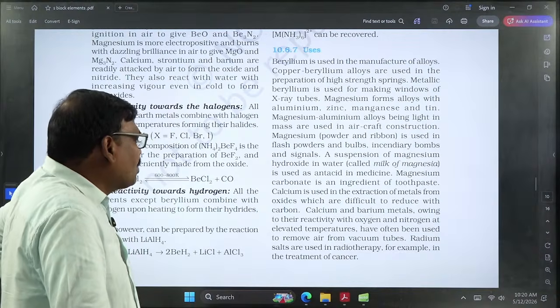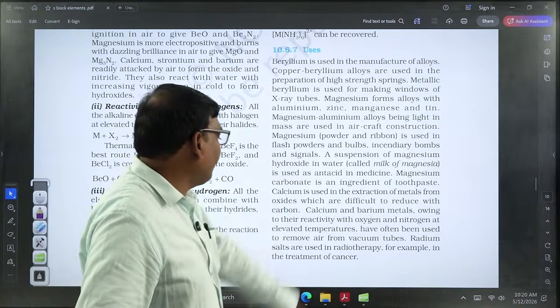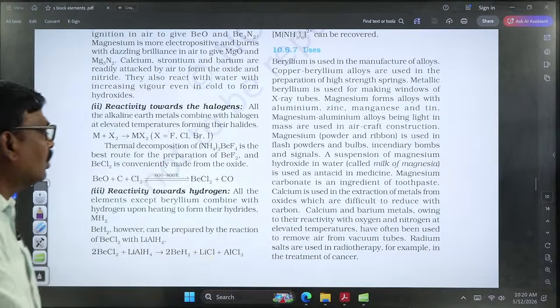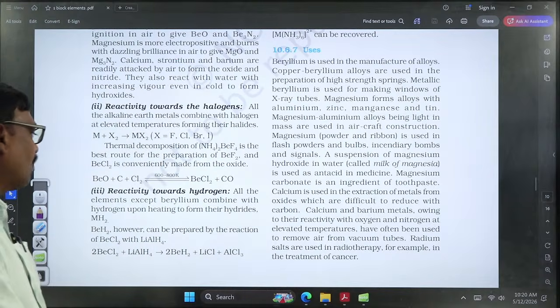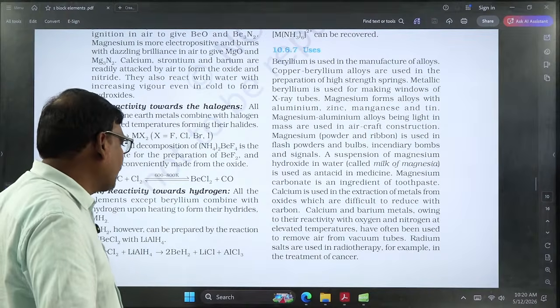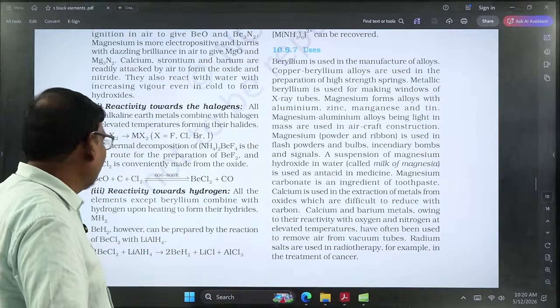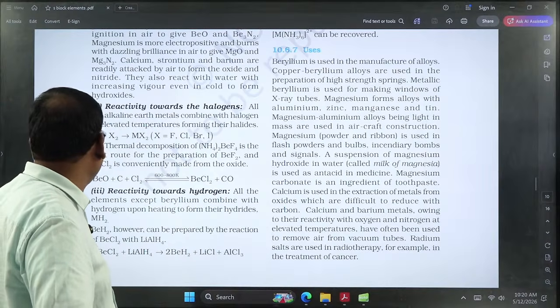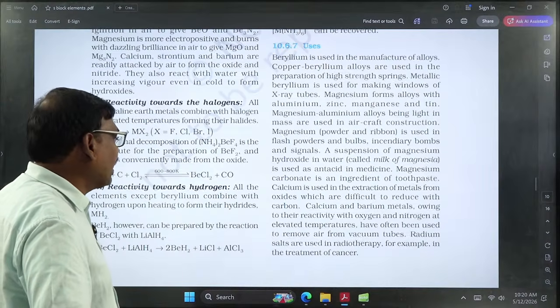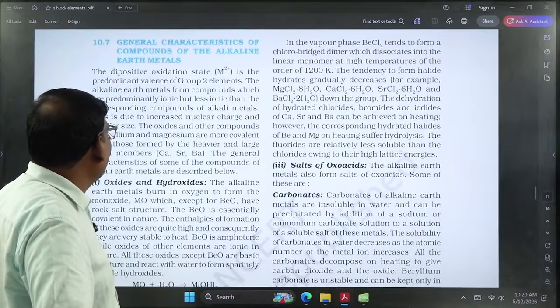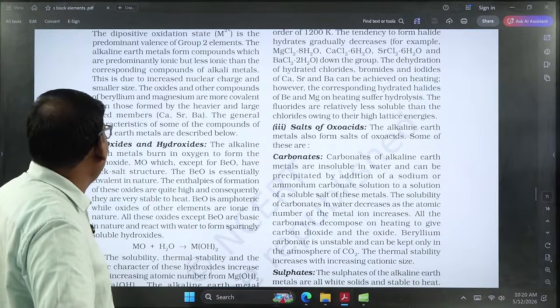Here also calcium and barium show reactivity with oxygen and nitrogen at elevated temperature. That means both calcium and barium metals can form oxides and nitrides. Also radium salts can be used in radiotherapy, for example in cancer treatment we can use radium. After that we go to the general properties of these group elements.